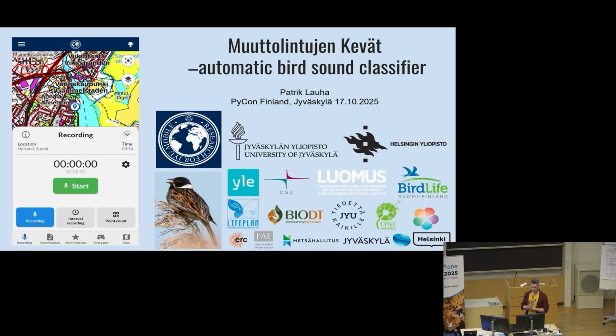My name is Patrik Lauha and I will talk about this Muuttolintujen Kevät phone app and the automatic bird sound classifier behind it. I will first tell you a little bit about this application, then about the classification model, how that works. That's the part that I actually know something about because I have developed the model. And then finally something about what we are doing with the audio data that we collect through this application.